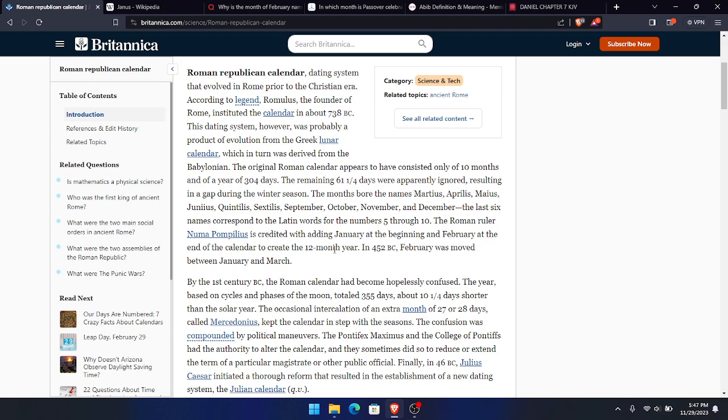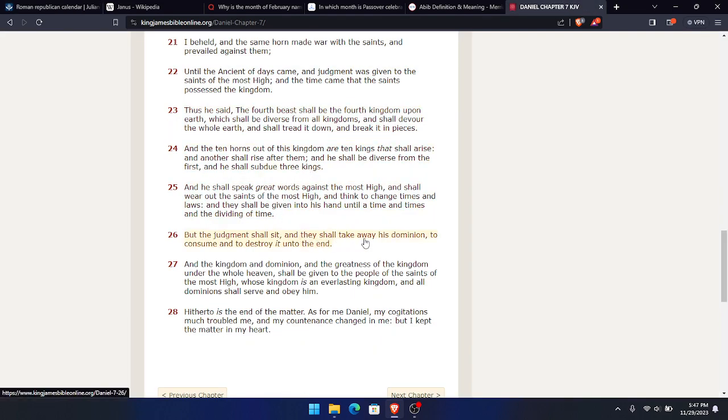And then it says right here, and think to change times and laws, and he did that by switching up the calendar, switching up the time, giving us New Year's, excuse me, daylight savings times. It says and laws. Yeah, they switched up the laws of the Lord. The scriptures say, who has changed the truth of the Most High into a lie? Esau Edom, the devil, the so-called white man.